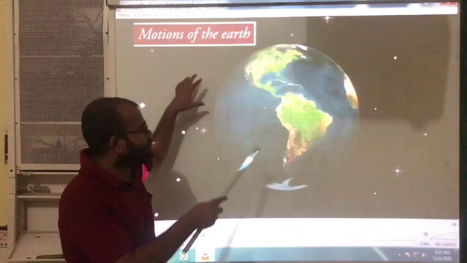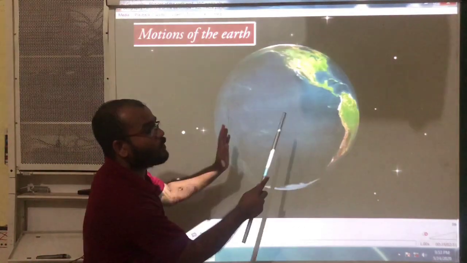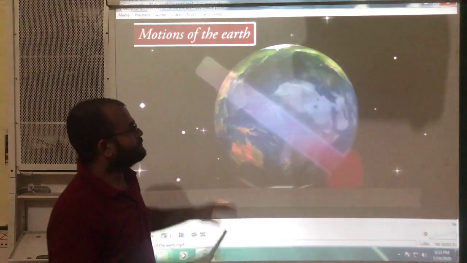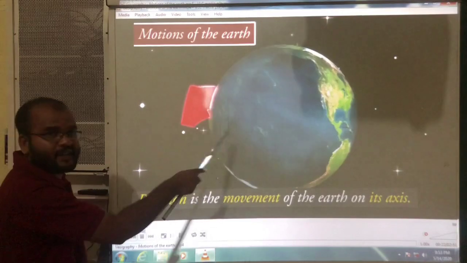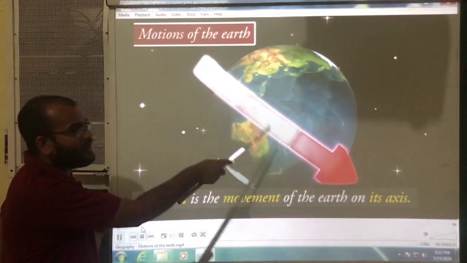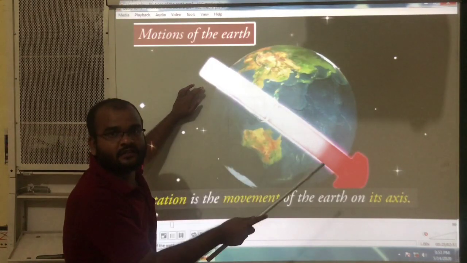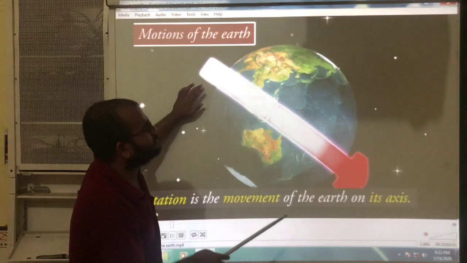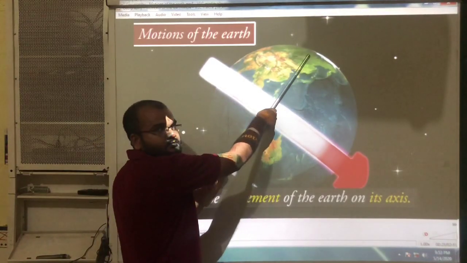If you see here, this is our earth. Earth is moving. You can see the motion. Observe carefully what is going on here. The earth is rotating about its own axis. For example, this is our line.